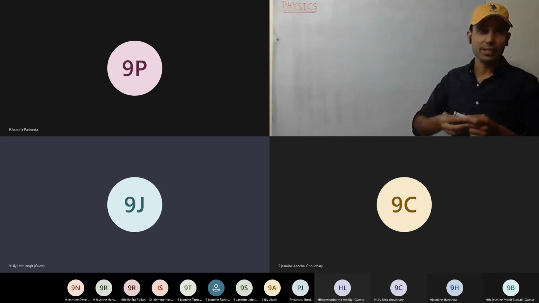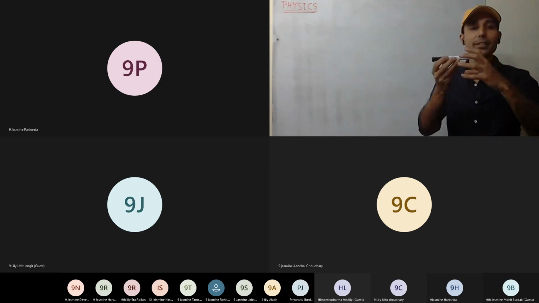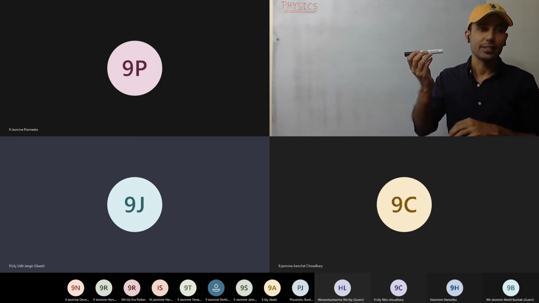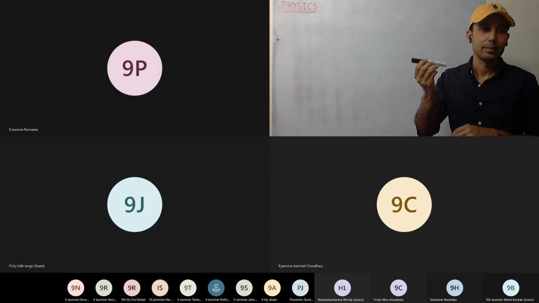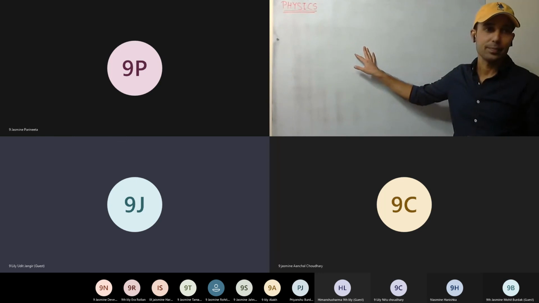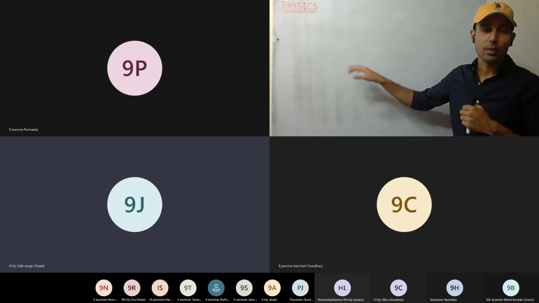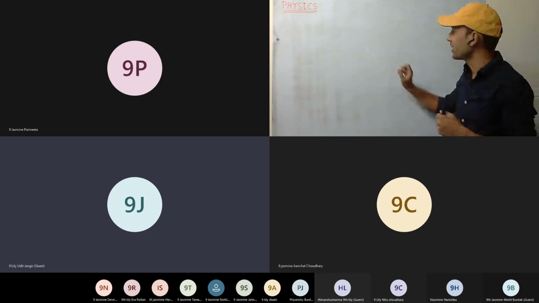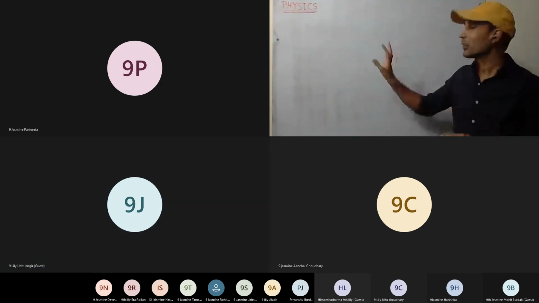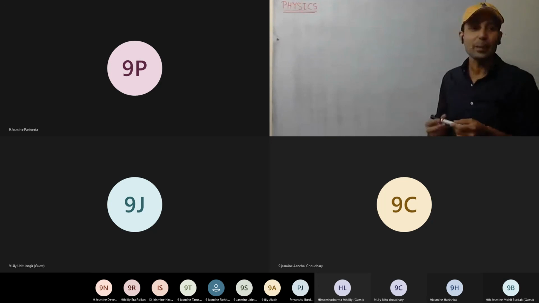See here, mainly we consider vacuum to mean nothing is present. No air, nothing. Space we mainly consider as vacuum, not even a single molecule. But in reality, it's very complex. Yes, something will be there, like gases.